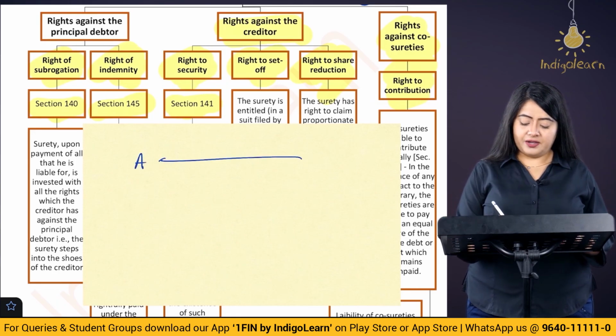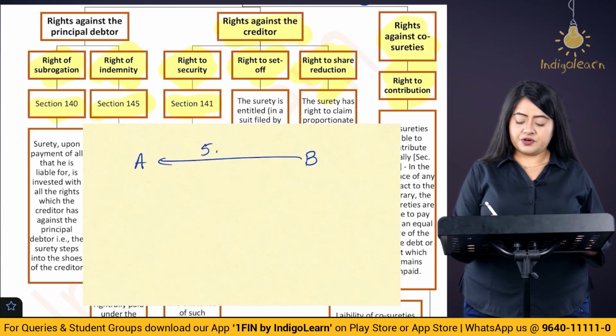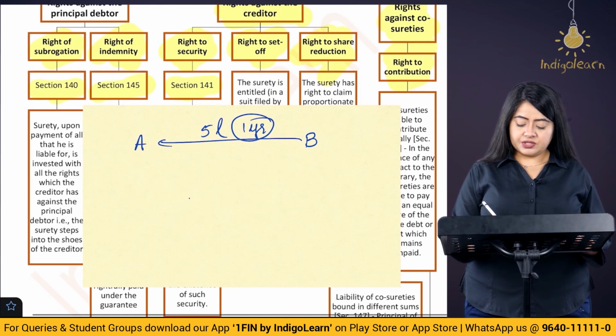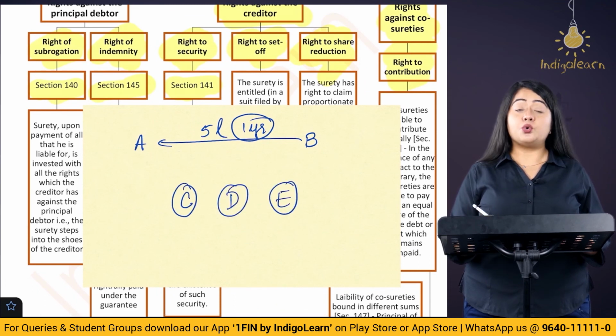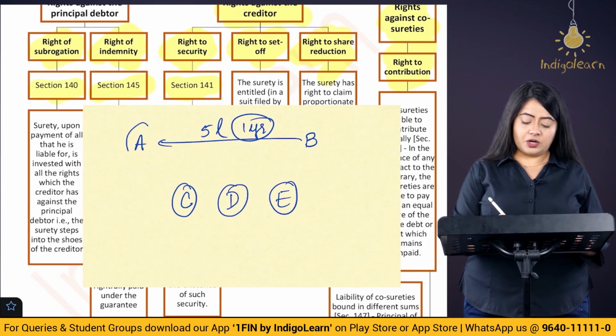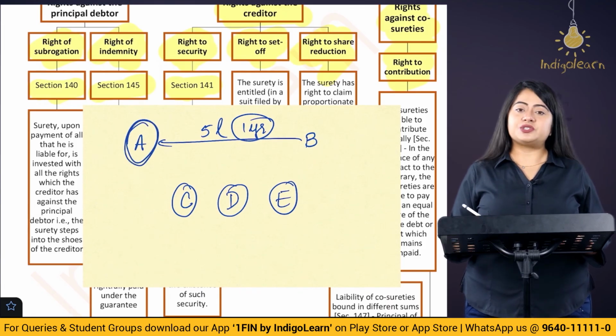Suppose we have A who has taken a loan of 5 lakh rupees from B for a 1 year period, and let's say there are sureties involved. Let's say there is more than one surety. So there is C and then D and then E. These are the 3 co-sureties involved. Now between them there is no contract as to how much amount they are going to contribute. Now let's say there is a default on the due date from the side of Mr. A.